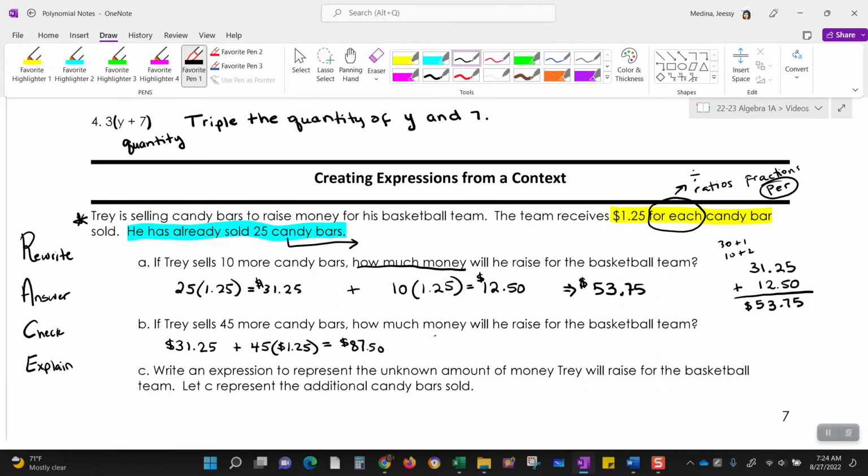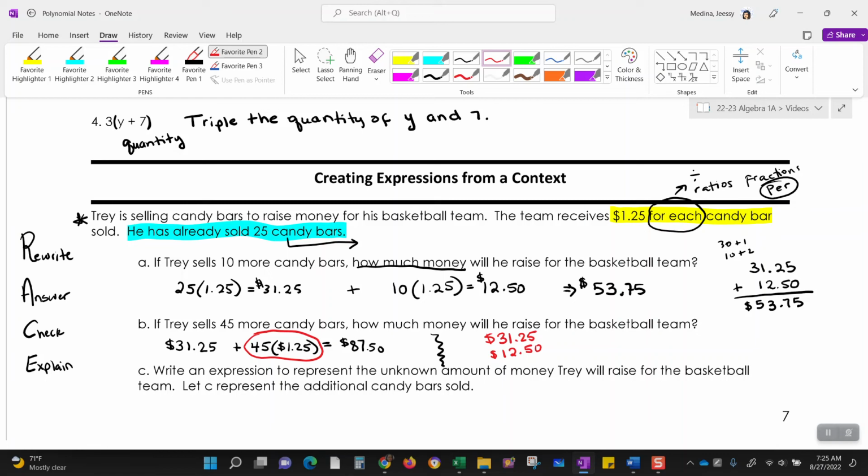But if you read this as, oh, he sold 10, he had 31.25, he sold 10 candy bars, and then he sells 45 more, then you have to consider the amount of money that Trey already made, the money for the 10 candy bars that he sold, and then to that, we want to add the money he's going to make from those 45s. I'm sorry.